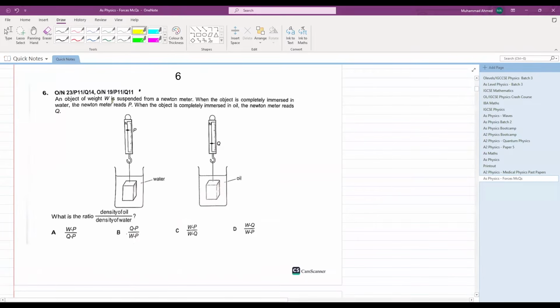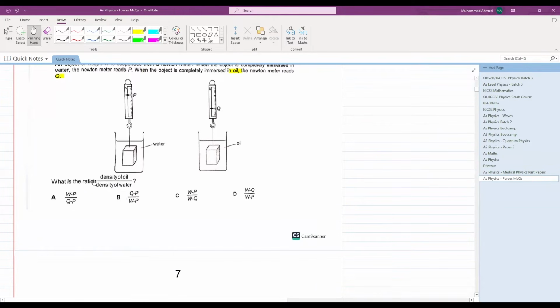Okay, let's see this question. An object of weight W is suspended from a Newton meter. When the object is completely immersed in water, the Newton meter reads P. When the object is completely immersed in oil, the Newton meter reads Q. What is the ratio of the density of oil divided by the density of water? You have to calculate the ratio of the density of oil divided by the density of water.